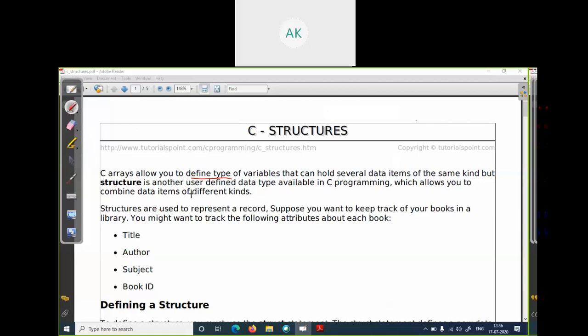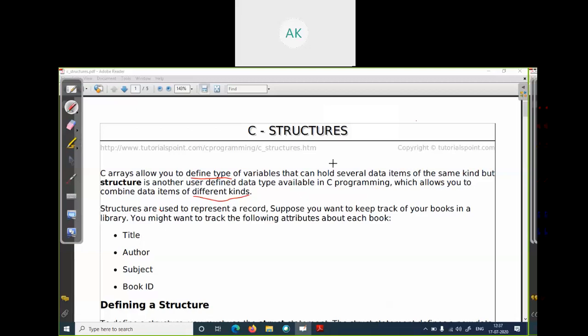different kinds, as we have discussed till now. So suppose you want to store a record of a student who has different kinds of attributes: student name, student roll number, student percent, student branch. The roll number is an integer value, the name is a string or a series of characters. Like your name is Rahul. Rahul is more than one character.